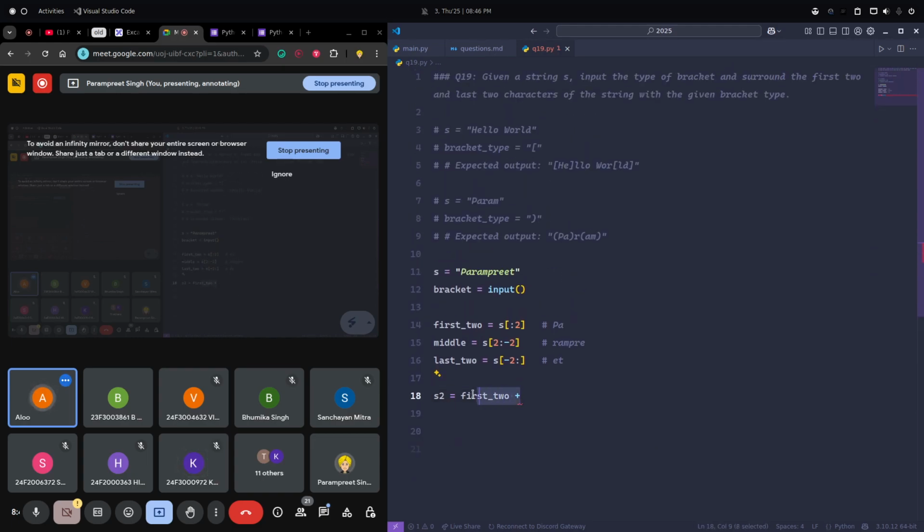In double quotes, the opening bracket. Which bracket? Let's just write square as of now. Then plus the first two, then plus the closing square bracket, in double quotes. Then plus the middle, then plus the opening square bracket, then the last two, then the closing square bracket.